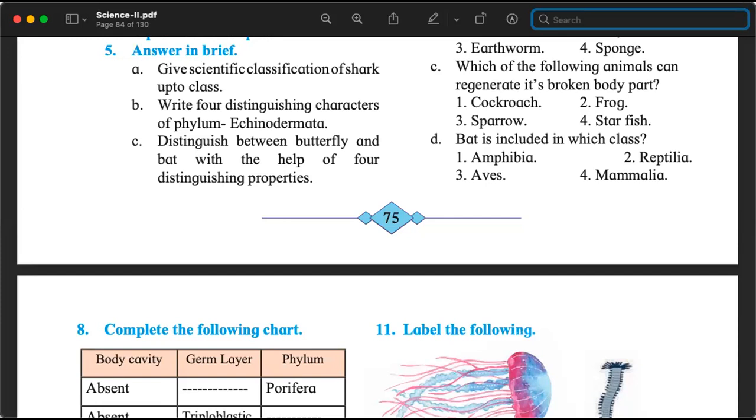Vertebrata, Chordata, Animalia. So when we are writing the classification, we will write from top to bottom, not from bottom to top. Kingdom Animalia, phylum Chordata, subphylum Vertebrata, class Pisces. That is what needs to be written. And this is for shark. We should be able to write this for all the important animals, including human beings.